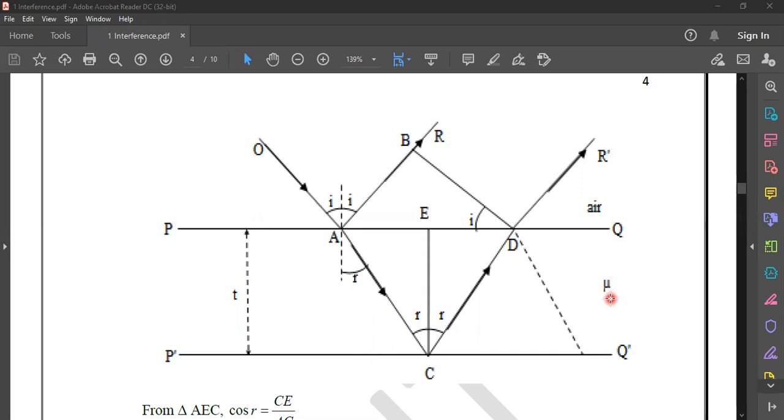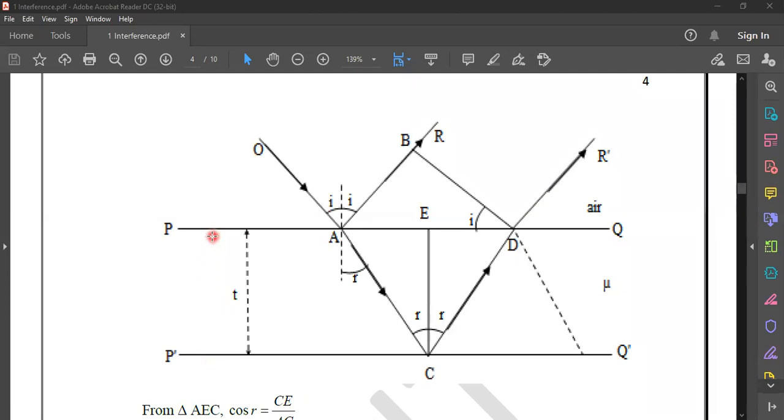Now the light ray is incident on this thin film, and of course you may wonder how it can be a thin film when the representation is so wide.